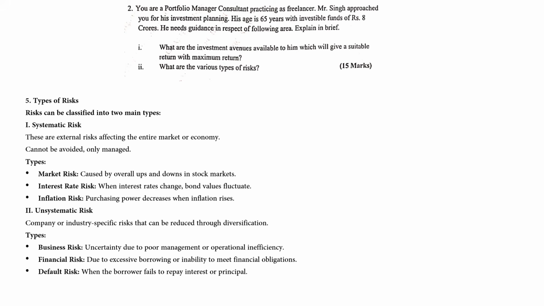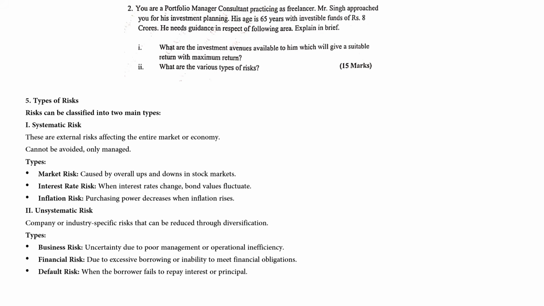Okay, so last, what are the various types of risk? There are basically two. Risk can be classified into two main types. Systematic risk: these are external risks affecting the entire market or economy. They cannot be avoided, only managed. The types are market risk, caused by overall ups and downs in the stock market; interest rate risk, when interest rates change, bond values fluctuate; and inflation risk, where purchasing power decreases when inflation rises. These are the types of systematic risk.